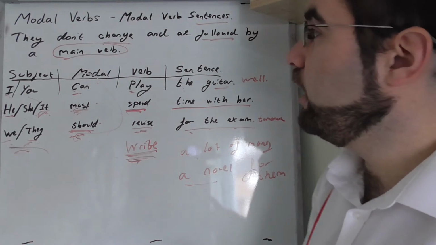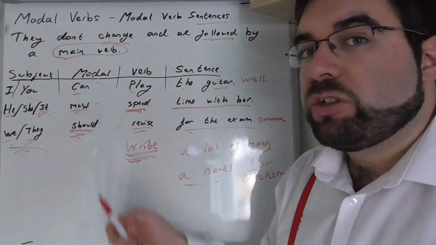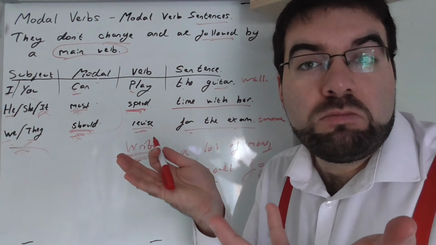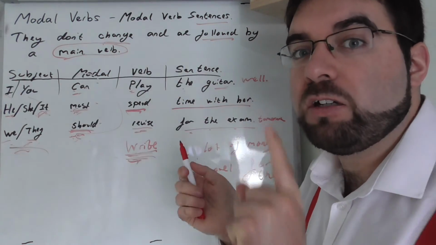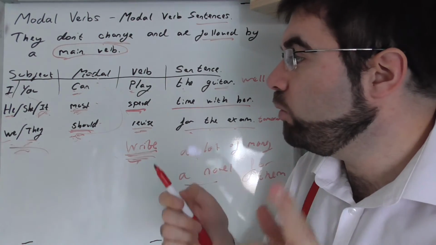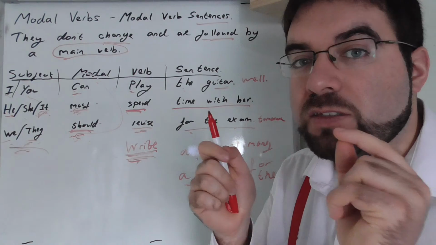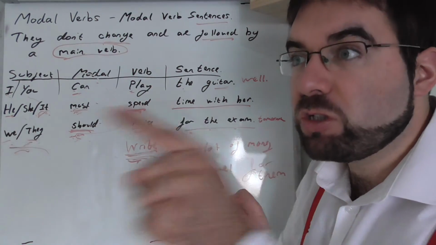Okay. And then it's followed by a verb. What happens? He must. He must what? He must talk to her. I must write the book. We should spend time together. We must see them. We must go there.